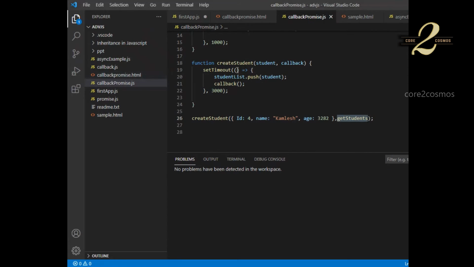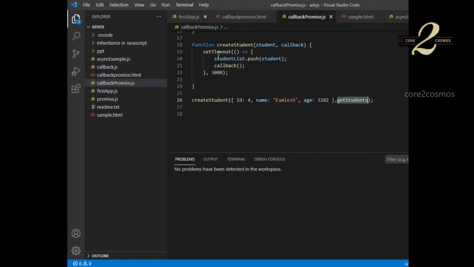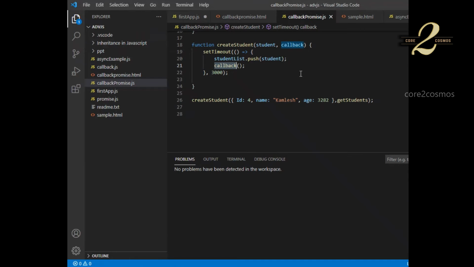Let me run it. Now what is happening? It is waiting for 3 seconds, and once the student is added to the student list, it calls get student. So this is how we perform a callback operation. Are you clear, guys? Still now you are clear, right?